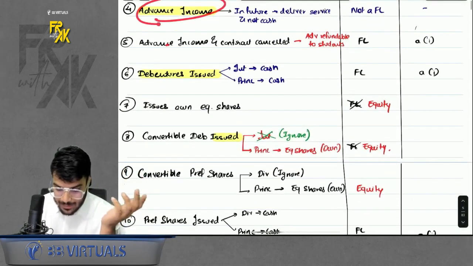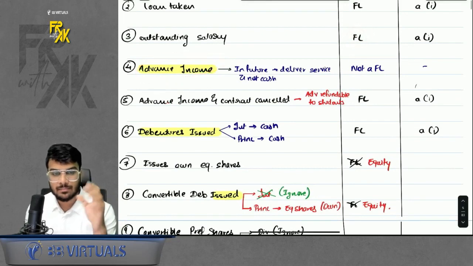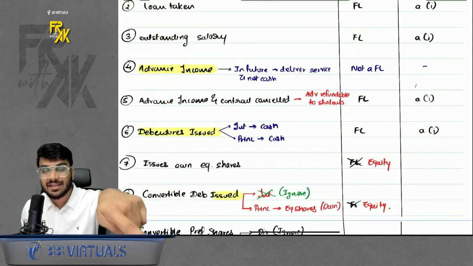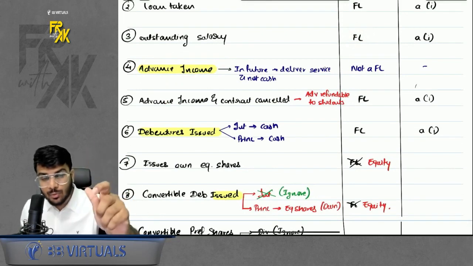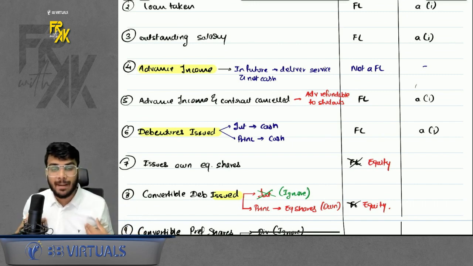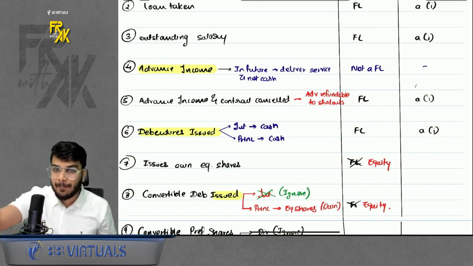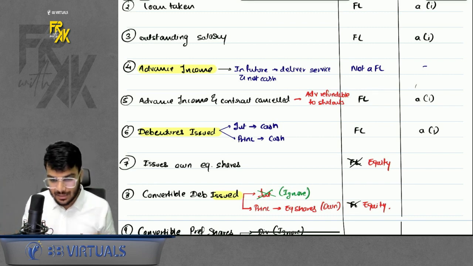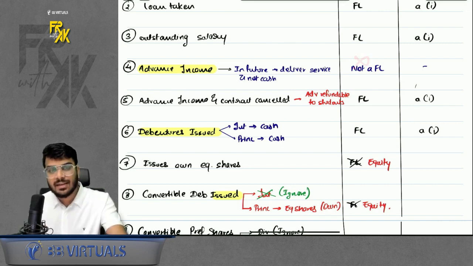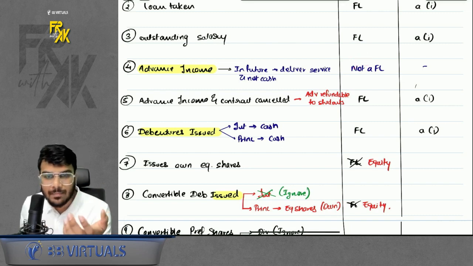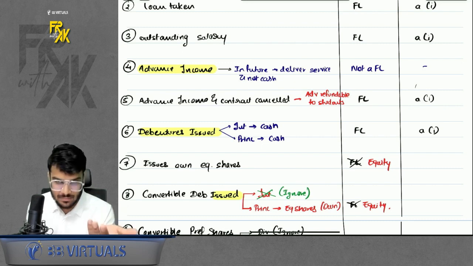Okay. Advance income. What is the meaning of advance income? Do you remember that example when you pay the fees in advance for my classes? For you, it is a prepaid expense; for the other party, it is advance income. So let's say you paid the fees of classes in advance. For me, that advance is advance income. So under advance income, will it be a financial liability? The answer is no. Why? Whenever I receive any income in advance, I will not give you the money back. Of course, I will give you the services or goods in place of that cash. So it is not a financial liability.